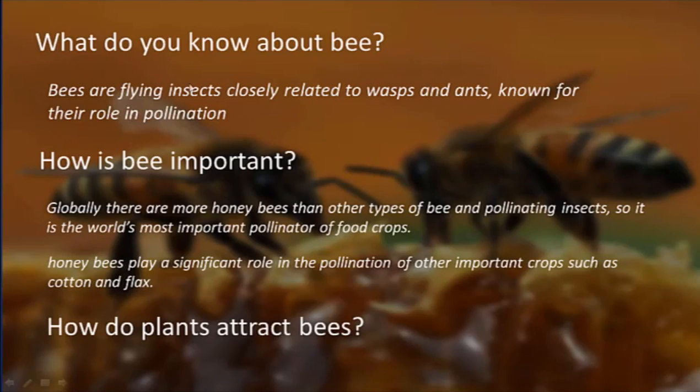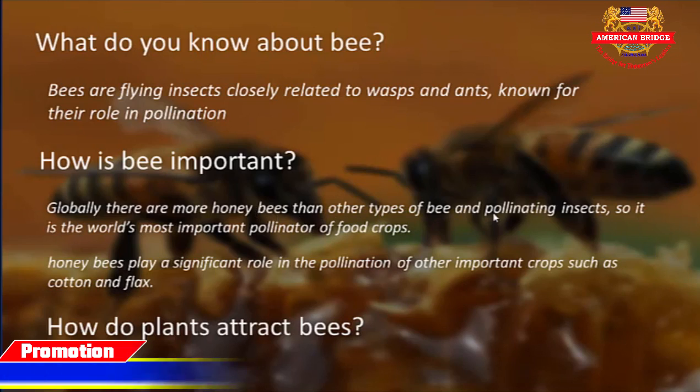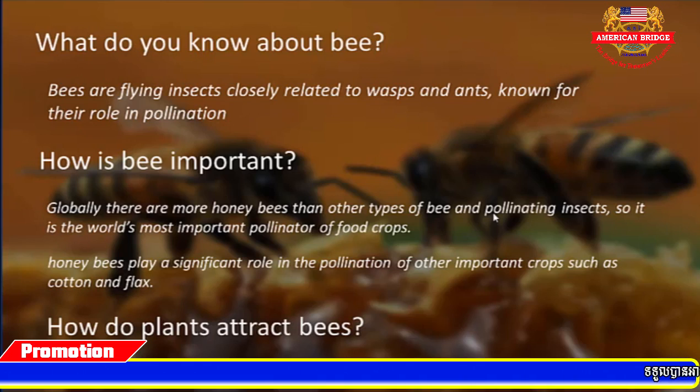Bees are flying insects closely related to wasps and ants, known for their role in pollination. And how are bees important, everyone? Globally, there are more honeybees than other types of bees. Among pollinating insects, it is the world's most important pollinator of food crops.